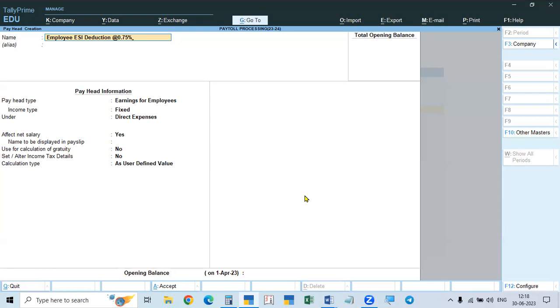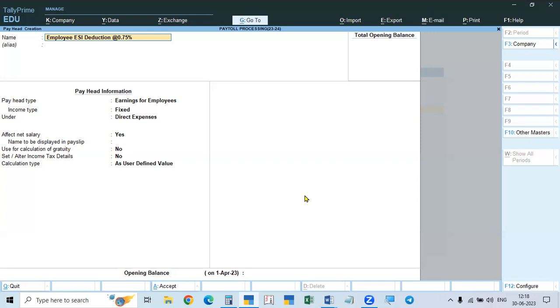But if the average daily salary of the employee, that is total salary divided by 30 days or 31 days, is up to 176 rupees, that is, not more than 176, not crossing 176, then he is not liable to pay any ESI.